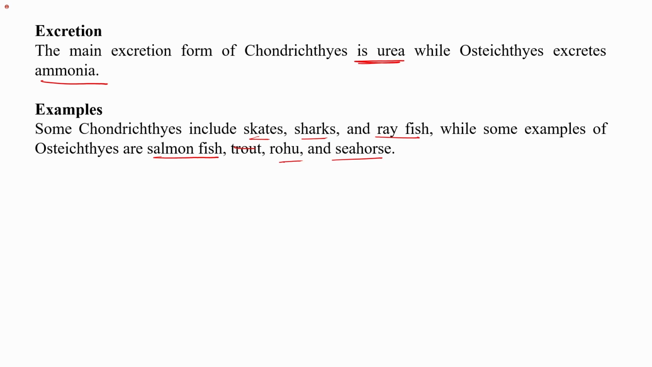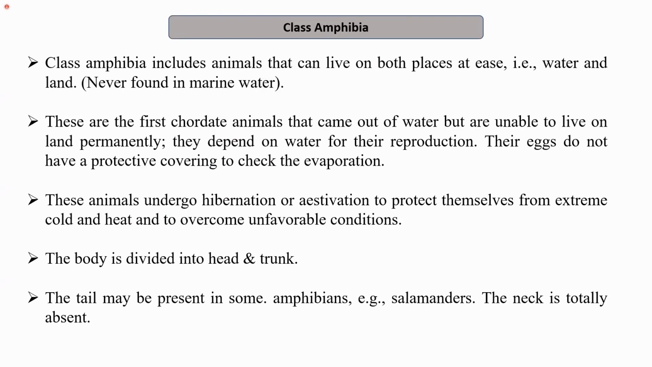And then we learned about the two types of migration, catadromous and anadromous. In catadromous, the movement is from fresh water to marine water, and in anadromous it starts in the fresh water and goes to the marine water. The next class is the class Amphibia.